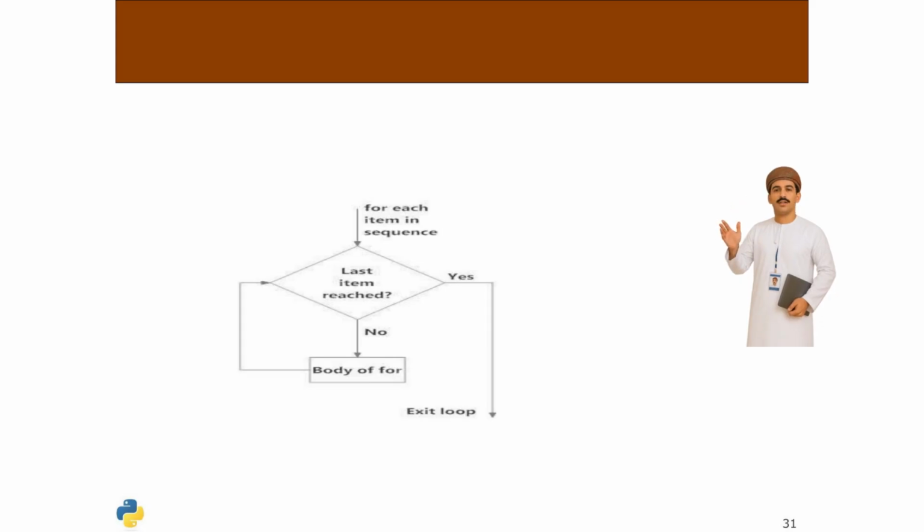A flowchart of a for loop using the range function illustrates the process. It starts with initializing the loop variable, checks the condition, executes the loop body, and updates the variable. This cycle repeats until the condition is false, effectively iterating over a sequence of numbers generated by range.